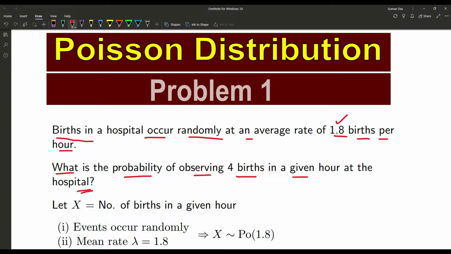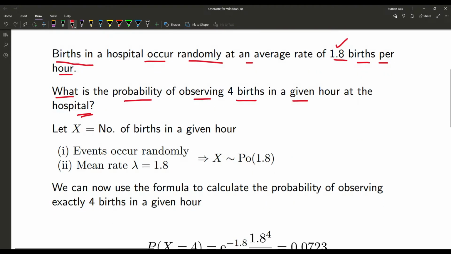So according to the Poisson distribution, at first we have to think about the random variable, and we are here thinking of capital X as the number of births in a given hour.